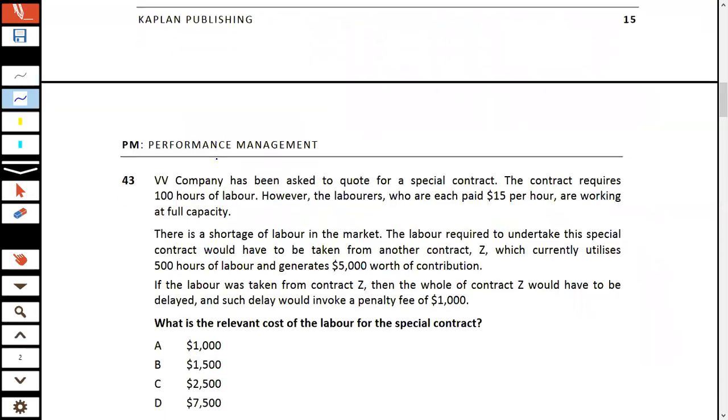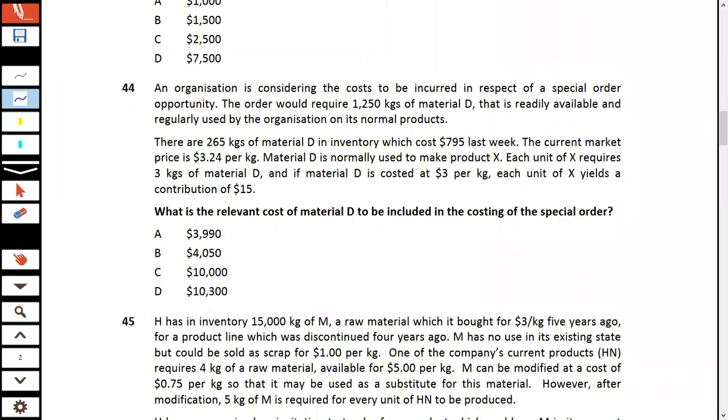Okay, let's move on to the next question. The next question is question number 44. Let's try to attempt this question, then we'll start discussing. Now in this specific question, it says an organization is considering the cost to be incurred in respect of a special order opportunity.